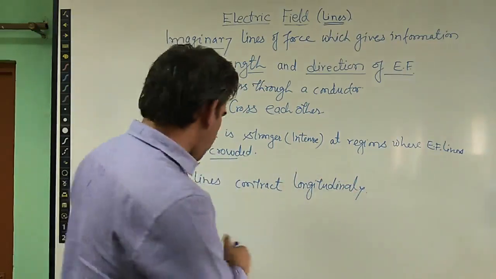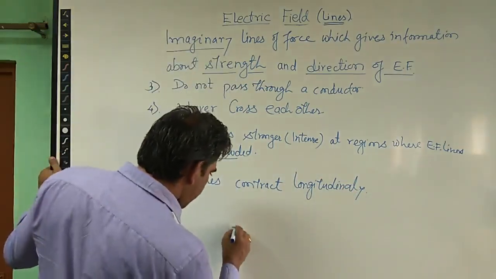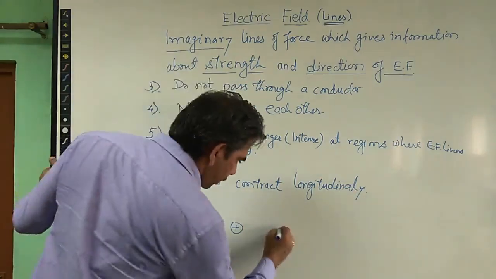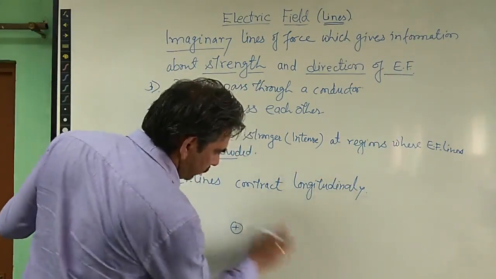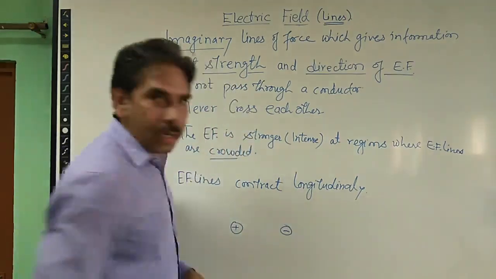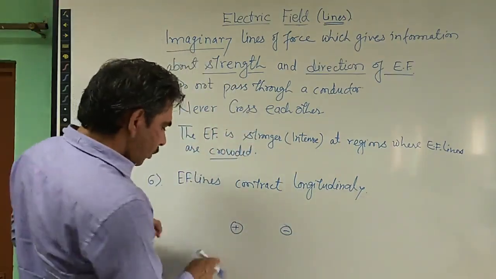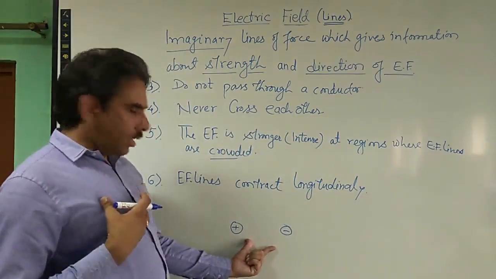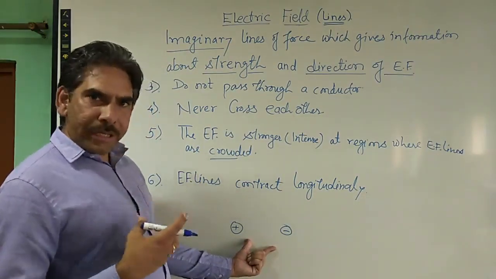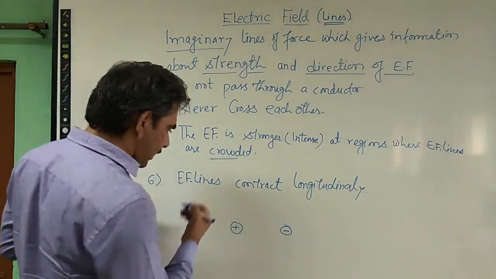Right? Suppose that we have one positive charge and one negative charge. Because they will have attractive forces, how can we understand this? By drawing them diagrammatically, or how we can represent them diagrammatically.